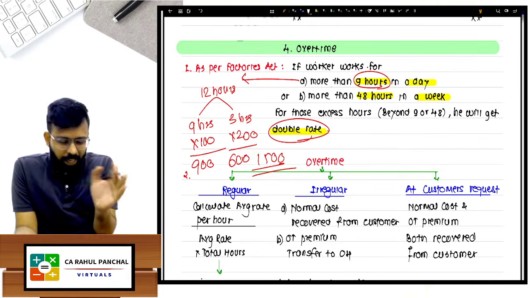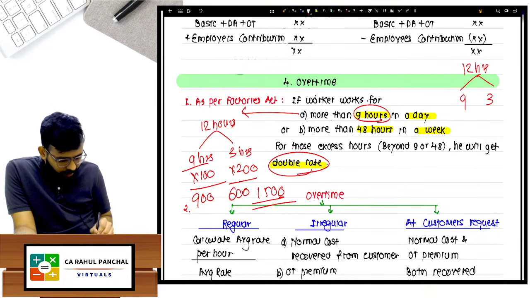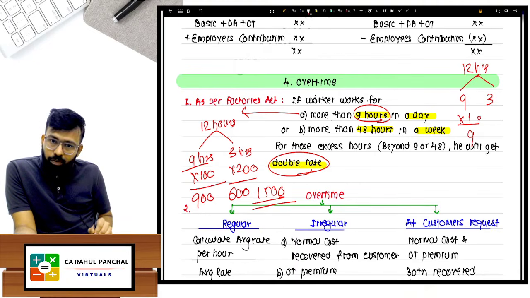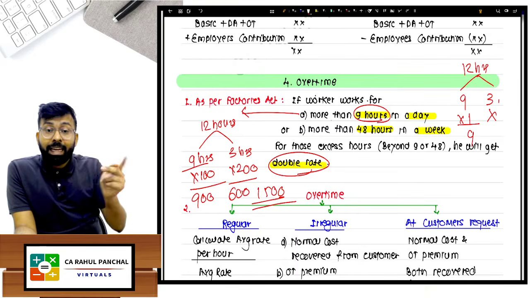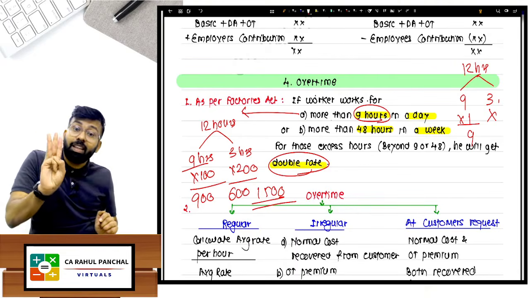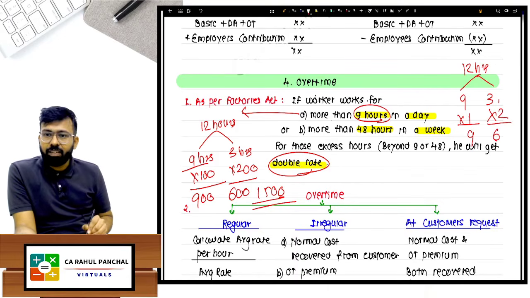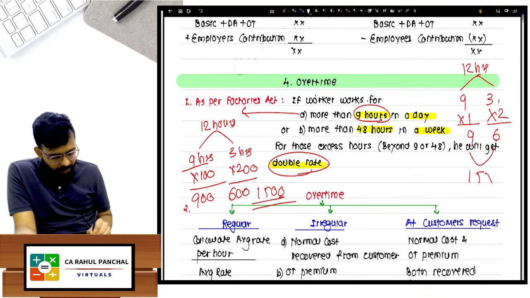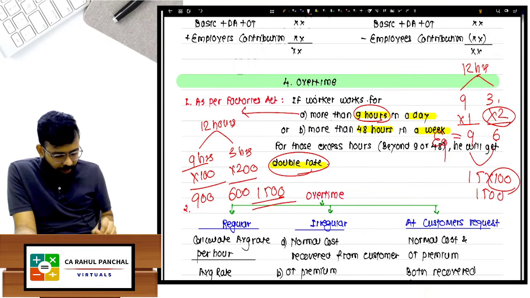Sir, what is the different technique? They do like this. ये 12 hours को they will divide into two parts, 9 hours and 3 hours. They will say इसके लिए तो 9 hours का ही payment होगा, equivalent. But for these 3 hours which are beyond 9 hours, I will pay the double rate. It means if my worker has worked for 3 hours, he will get paid for double hours, which is 6 hours. And he will get paid for 15 hours at 100, which is 1500. Do not double the rate, double the hours. Institute does this. इसको फिर equivalent hours बोलता है.